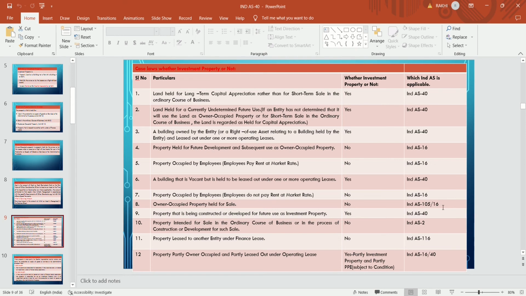And the upper 2 floors, which are given by the entity on rent, are treated as investment property governed by Ind AS 40.